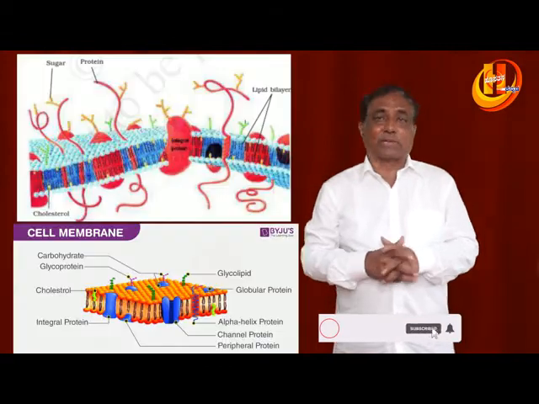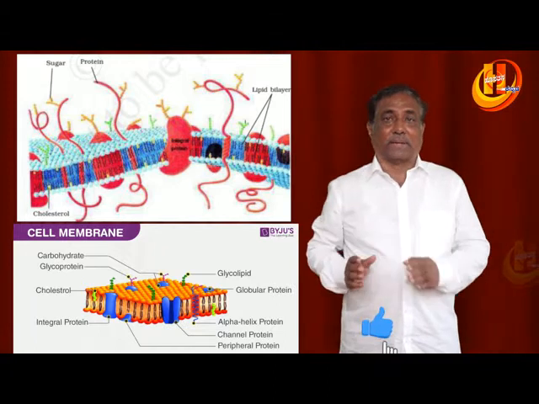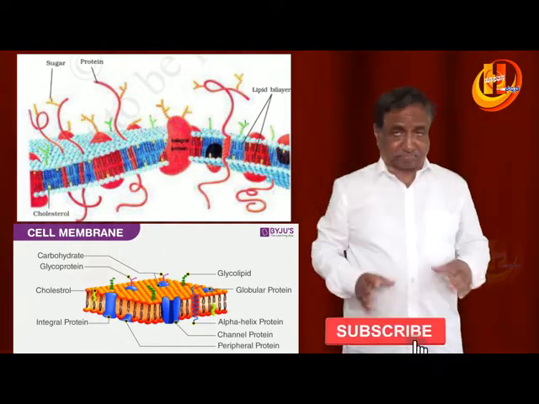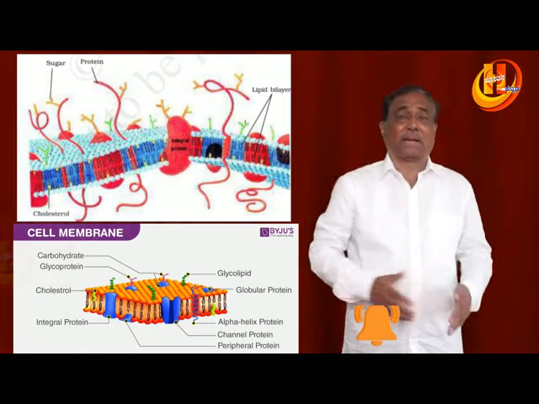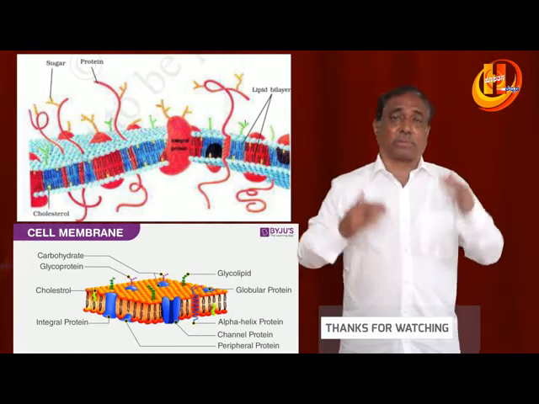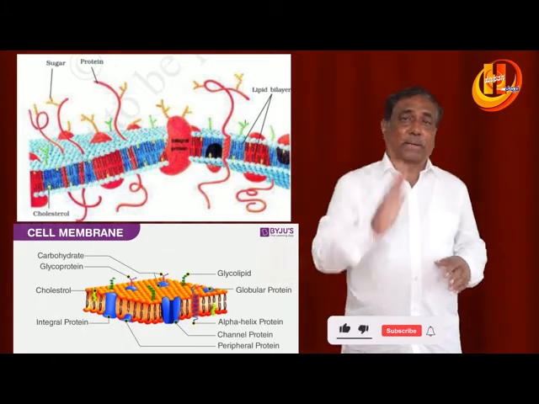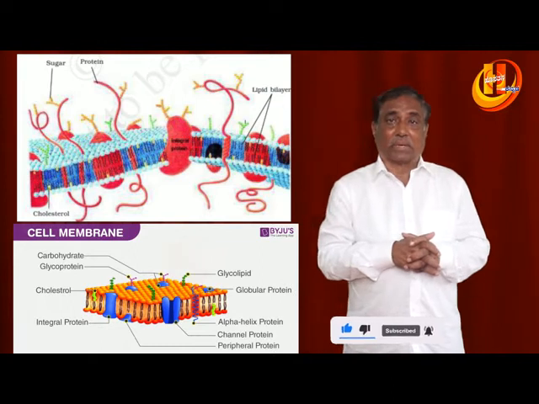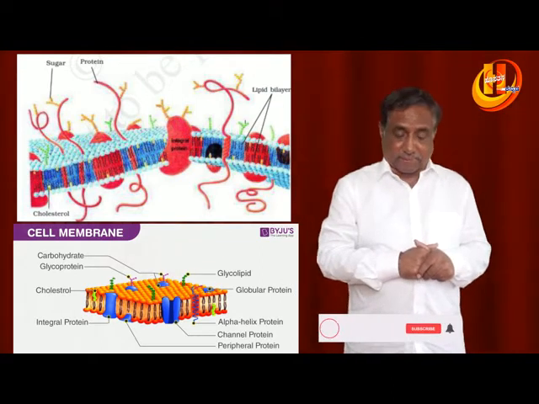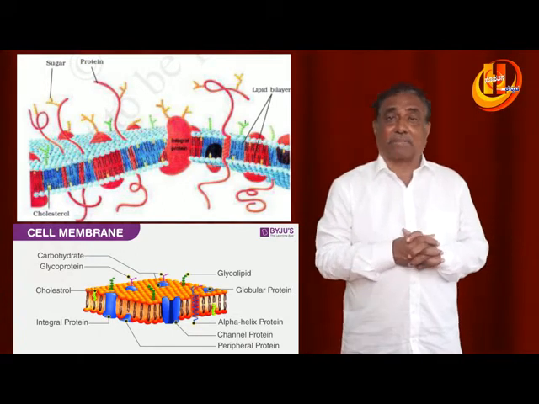The fluid mosaic model was proposed by Singer and Nicolson in 1972. This is very important, 1972, you know very well. Stanley Cohen and Boyer also produced the first recombinant DNA in 1972, and similarly in 1972 Singer and Nicolson proposed the fluid mosaic model of the plasma membrane. 1972 is also known for the Wildlife Act, which was implemented in the year 1972.